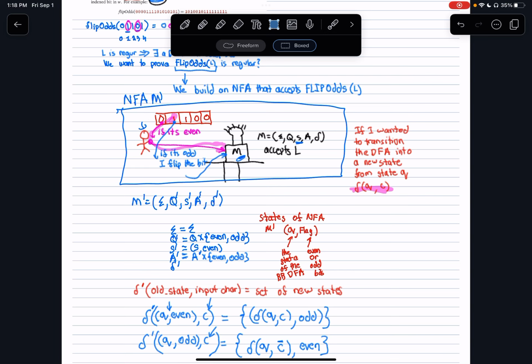So here's a good point. Do I need a flag for when the input stops? So the states of the NFA are Q comma flag, right? So let's say I consume my entire input. I don't flip, I flip. I don't flip, I flip. I don't flip, right? I get to the end. The light lights up. Does it matter if the last one was even or odd? It doesn't matter. As long as I've consumed the entire input string and this light bulb is glowing, I'm good. So that's why the accepting states are the accepting states of my old DFA crossed with the flag even comma odd.